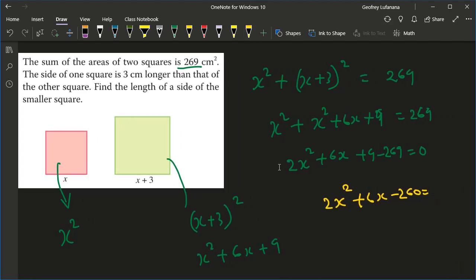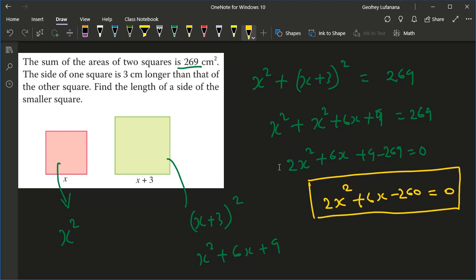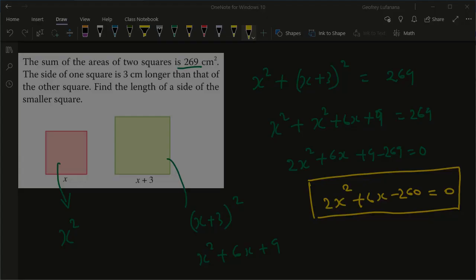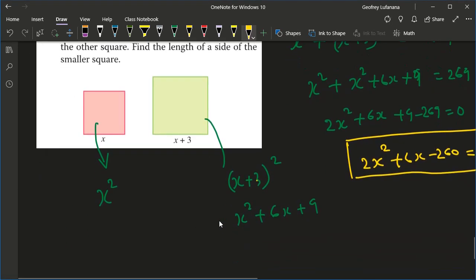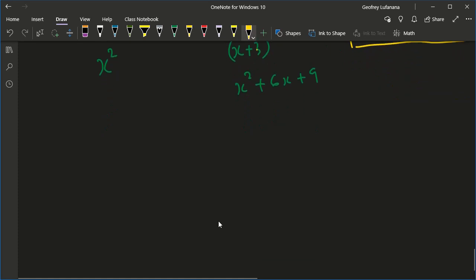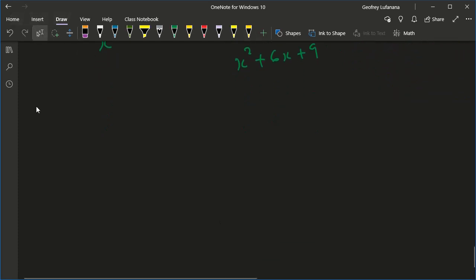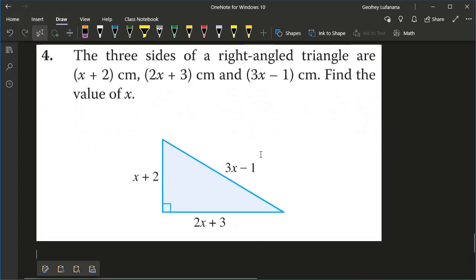Now, this is the one that you solve using the sum product method to get your value of x. Since we've already covered solving the quadratic, you will have to solve it on your own. Let me interpret another question so that you are able to see how to solve problems using quadratics, because they can be about any concept or any area in math.